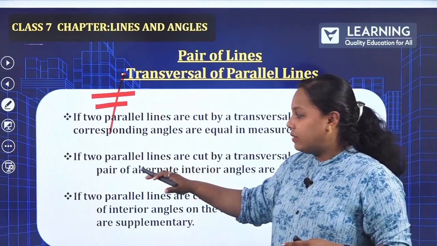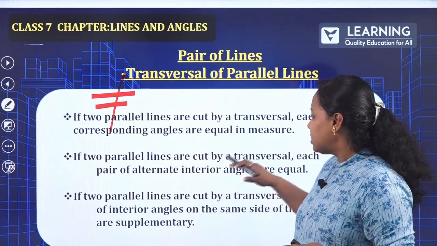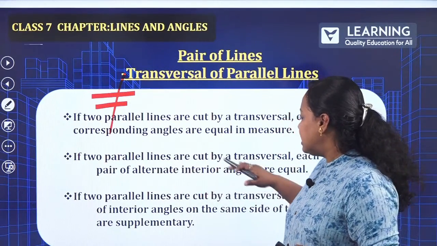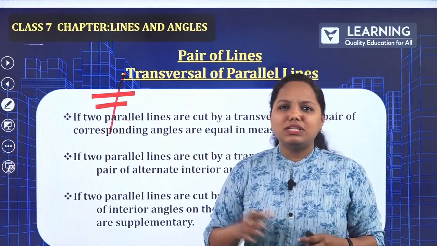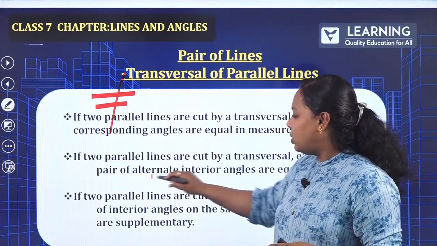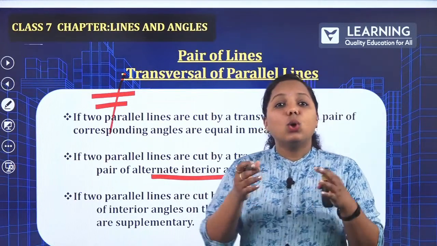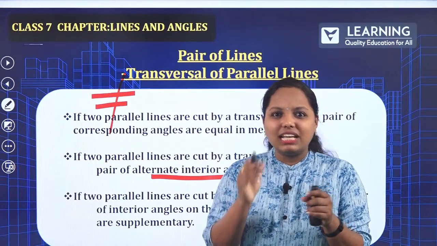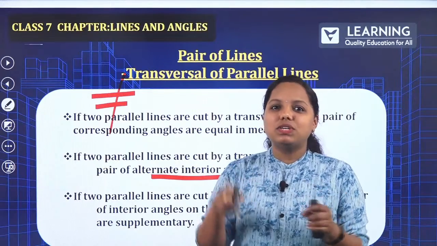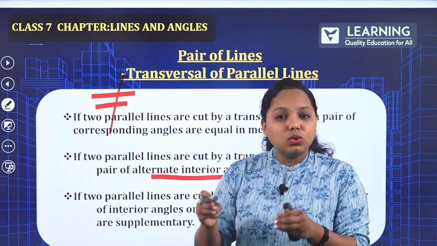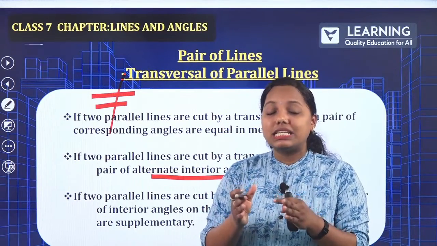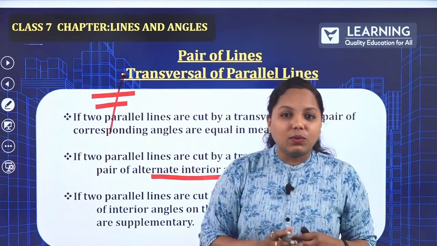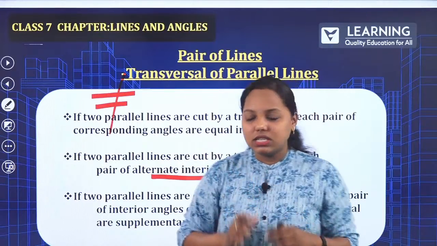Now, next one, if two parallel lines are cut by a transversal, each pair of alternate interior angles are equal. Just now we have dealt with what an alternate interior angle is. So, obviously, when you measure the alternate interior angles, ma'am, what is alternate? Just remember Z and reverse Z shape. So, when you measure those two, cut by a transversal, they are equal. This is what the second point is.